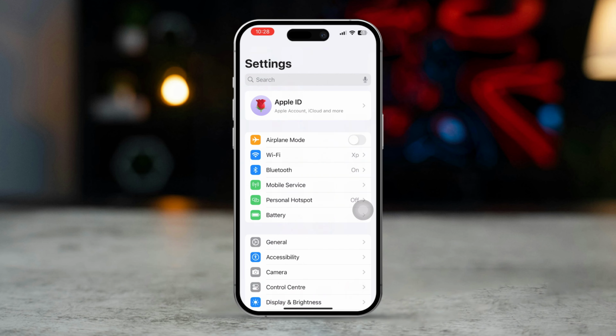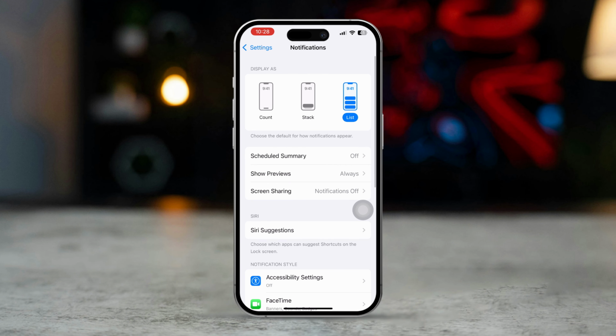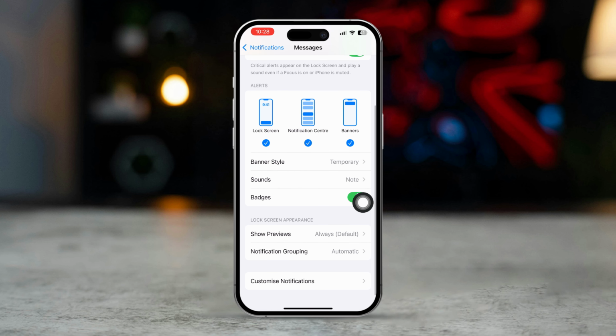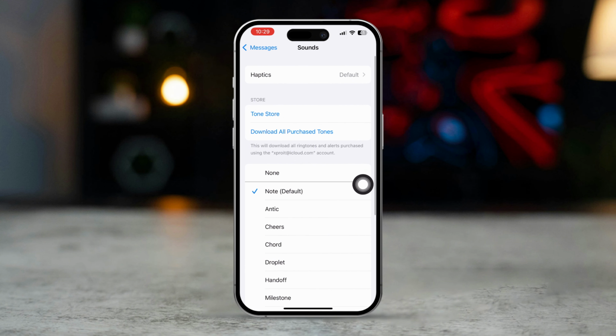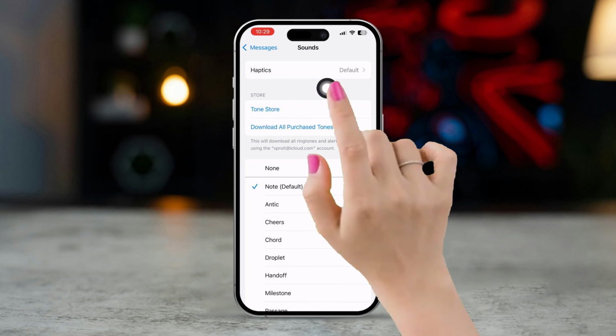Open Settings, scroll down, tap Notifications, scroll down, find the Messages app, and open this app from here. Once you come here, scroll down, tap Sounds. Here you need to choose only the tone that you want to set for messages. To select sounds, tap Sounds and Haptics.